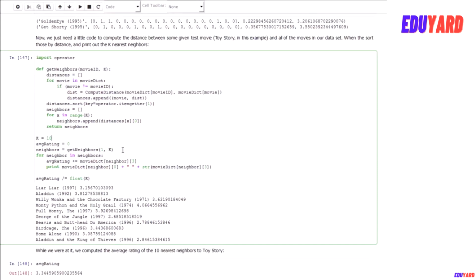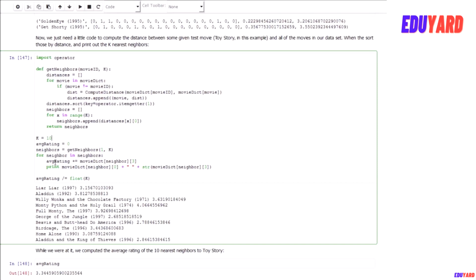So in this example we are going to set k to 10, and find the 10 nearest neighbors using getNeighbors.